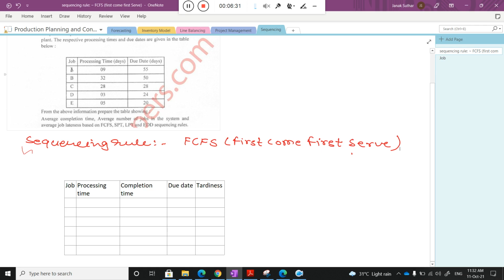A, B, C, D actually show that A came first in my plant, then B came, then C, then D, and E came in my plant. That is the actual process.